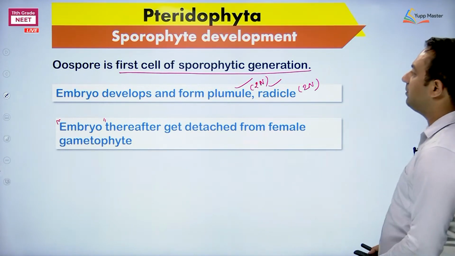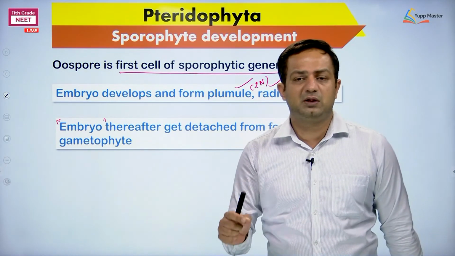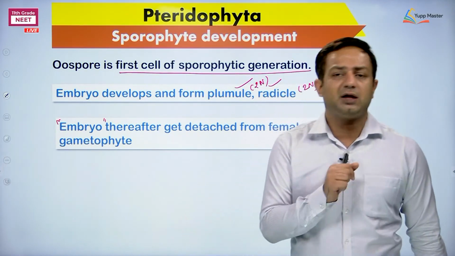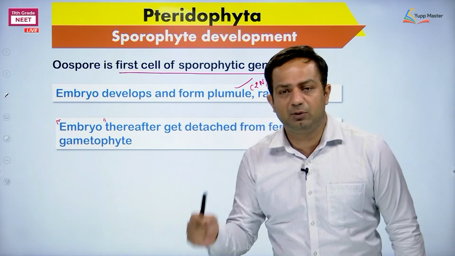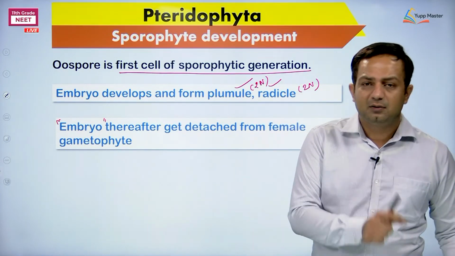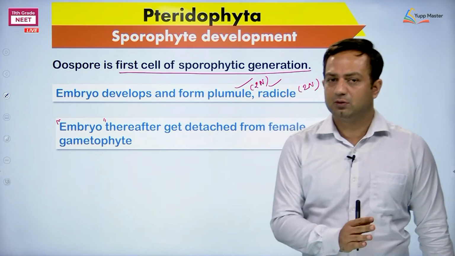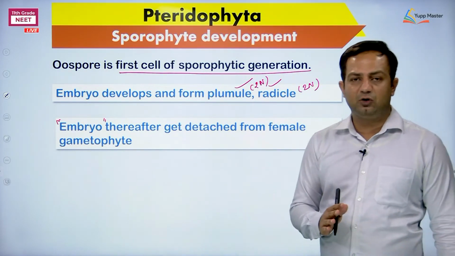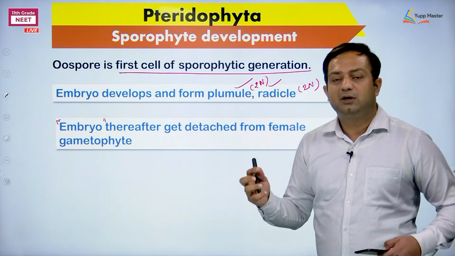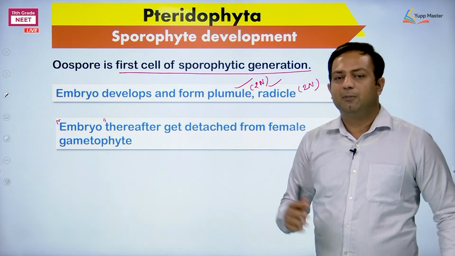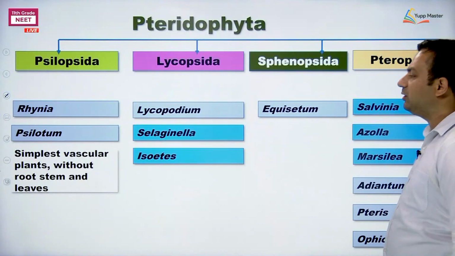So, when we are discussing the sporophyte, remember one thing very clearly, that there are so many differences between the sporophyte of Bryophyta and Pteridophyta, and there is very little difference between the gametophytes of Pteridophyta and Bryophyta. Okay. So, Bryo and Pterido differ least in gametophytes. Bryo and Pterido differ a lot in sporophytes. Okay. So, that type of thing we need to remember.